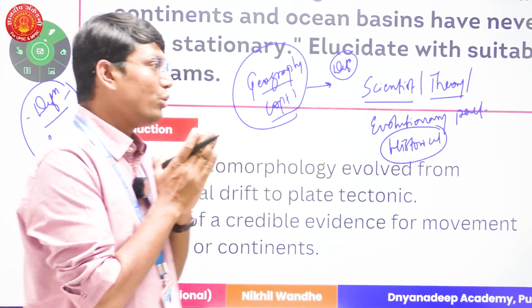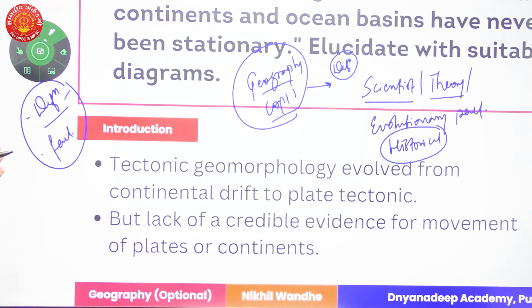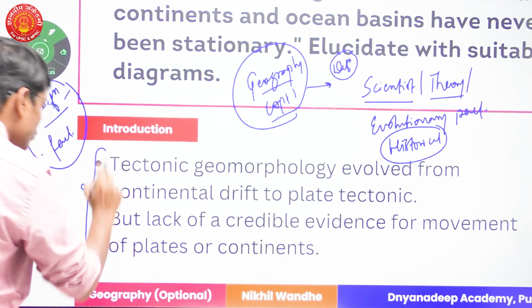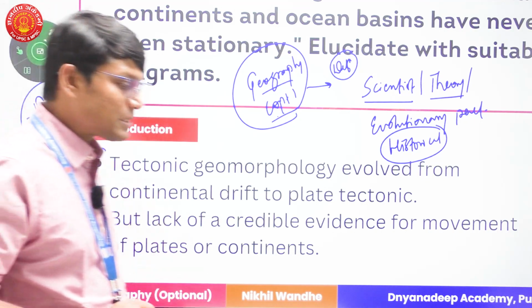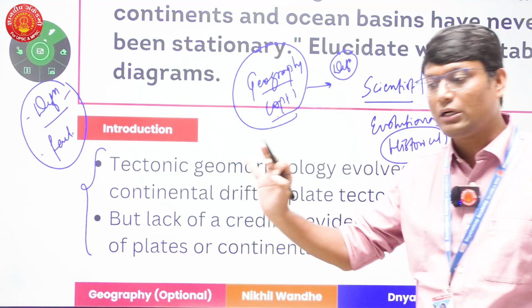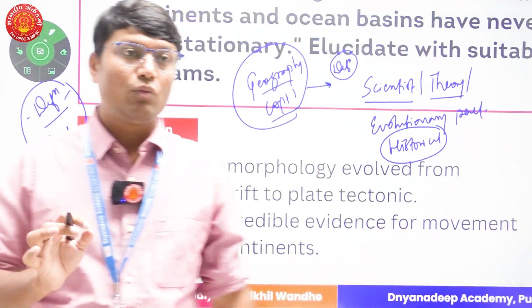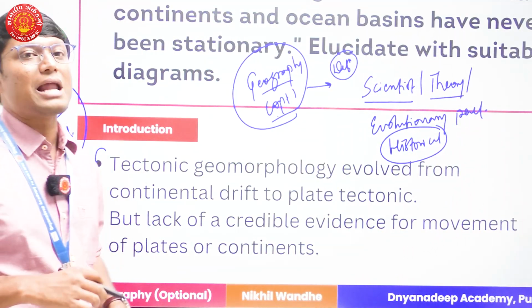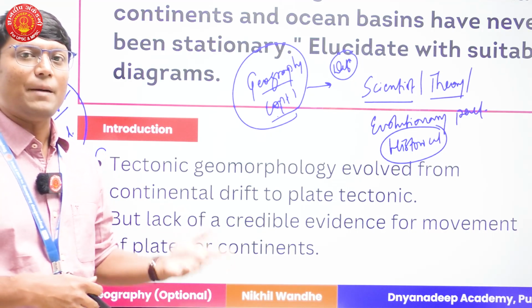So what I am going to do is go for a historical perspective, because historical perspective in tectonic geomorphology is very interesting. Typically in the case of continental drift and plate tectonics, whatever has happened in the last 100 years has been amazing.